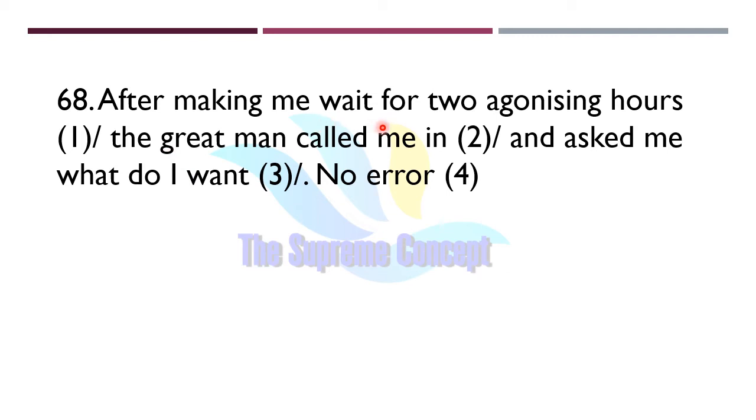After making me wait for 2 agonizing hours, the great man called me in and asked me what do I want. So find out your answer here. Yes, the error lies in part number 3. See, we will use what I wanted.